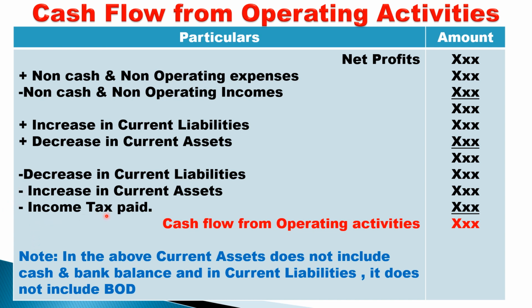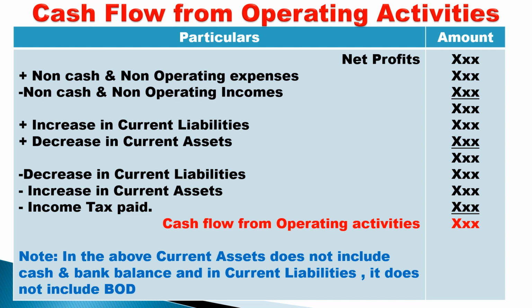Less income tax paid. When you make payment of income tax, it should be minused. So this is an important format, students, kindly keep in mind. If you make all these adjustments, we get cash flow from operating activity. Note, in the above, current asset does not include cash in hand and cash at bank, and current liability does not include bank overdraft. As discussed in theory, students, cash flow statement considers cash in hand, cash at bank and bank overdraft.